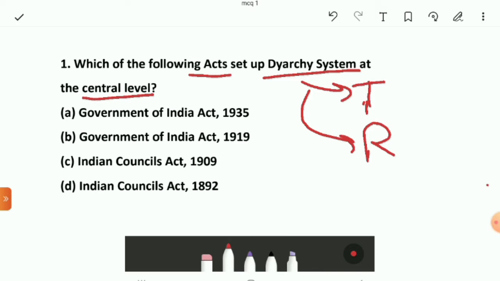Option number 1 is Government of India Act 1935, second is 1919, third is Indian Council Act of 1909, and fourth is Indian Council Act of 1892. You have 5 seconds to answer this question.